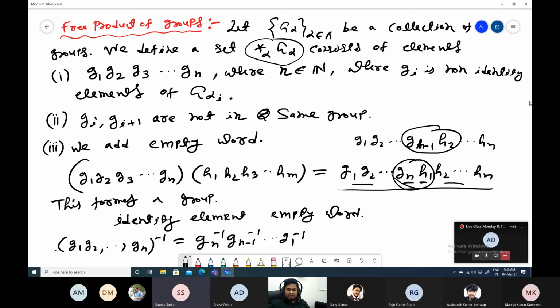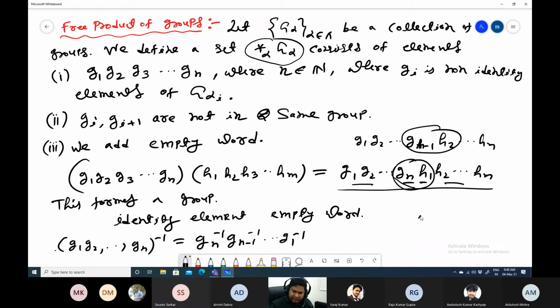Any question? Sir, what do you mean by empty word? Empty word means just write, say, 1. That's all. For example, whenever you have G1 and another one is G1 inverse, then you will write it as 1. Just write it in this way, or you can write 0 as well. Because we need identity. It will be the identity of group G1. No. It is not the identity of the group G1. You write in this way. We define it as the identity of G1, right?